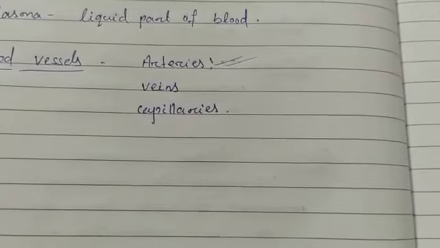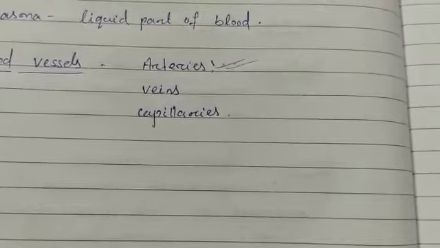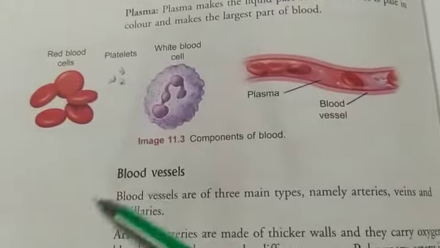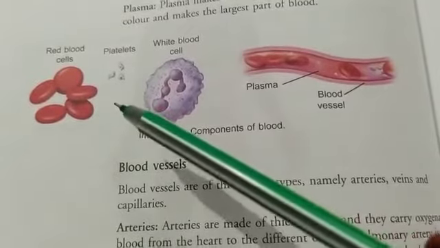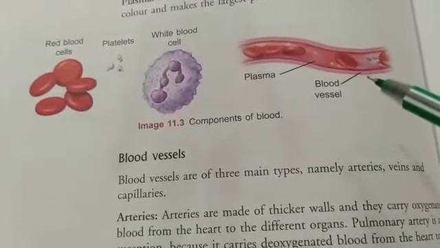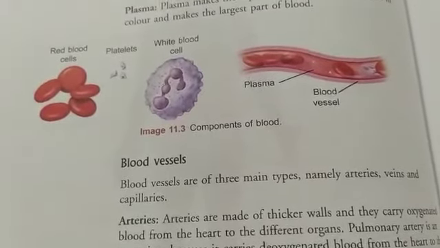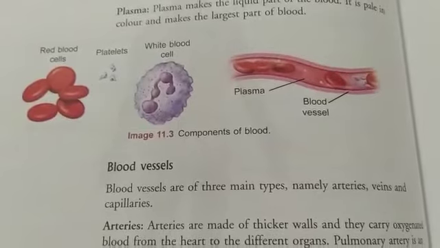You can learn the functions of arteries, veins and capillaries from your book. It is given very clearly. Here you can see red blood cells, whose shape is like a disc. This is platelets, white blood cells, and this is our plasma, in which blood vessels are there. And in your book the definitions of arteries, veins and capillaries are also there that you can learn.